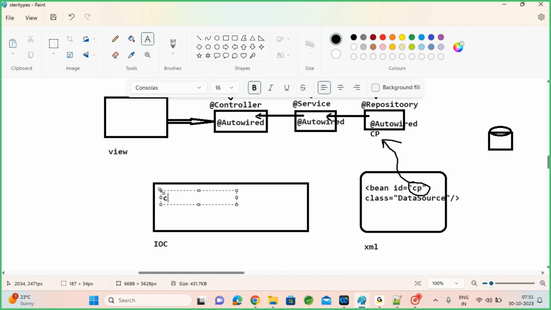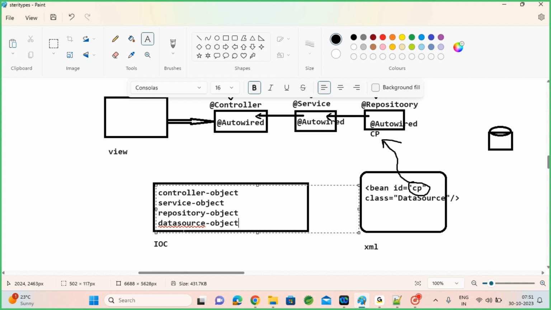It will have your controller object reference, service object, repository object, and whichever connection pool object you have created, the data source object.